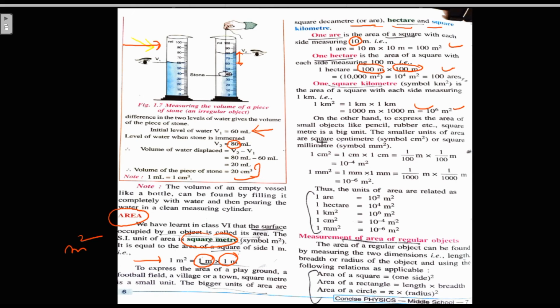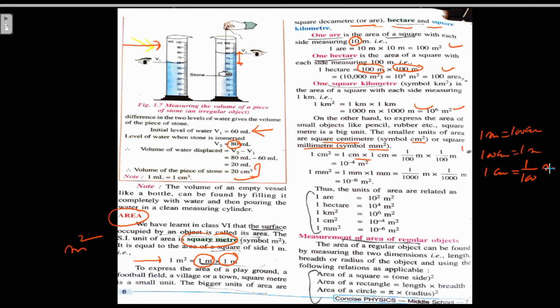These are square centimeter, centimeter square, or square millimeter, mm square. 1 centimeter square is equal to 1 centimeter into 1 centimeter. 1 meter is equal to 100 centimeter, as we know, or 1 centimeter is 1 upon 100 meter.